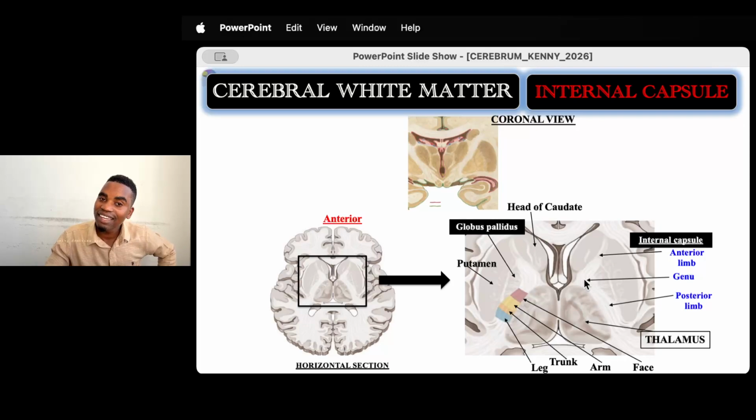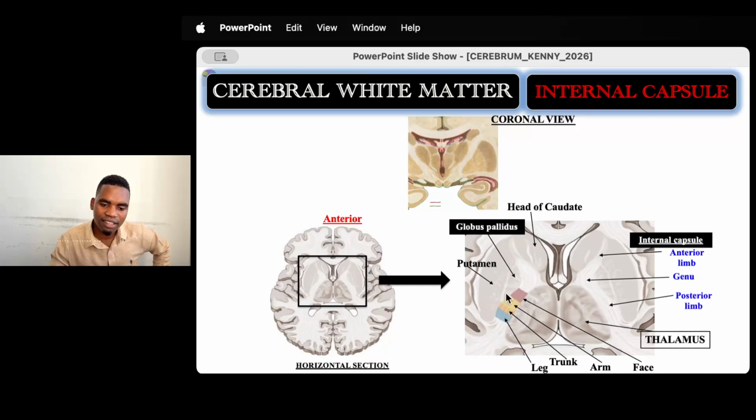What is the genu again? Knee. So this is the knee of the internal capsule. Same applies to the other side: you have the anterior limb and the posterior limb of the internal capsule connected to the genu, the knee of the internal capsule. So the internal capsule, as we've said, is one among the projectional tracts, and these tracts are pathways, bundles of axons brought together to transmit information between different parts. When we discuss the sensory and the motor pathways, you can never skip the internal capsule. So we will come back to the internal capsule.